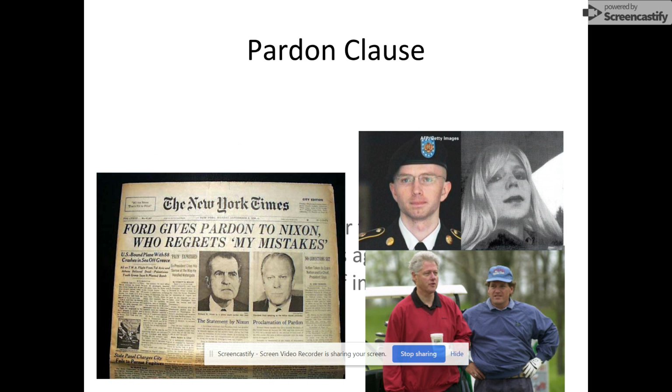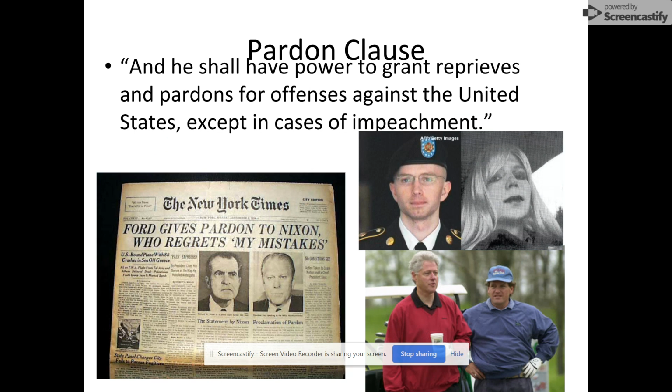All right, another controversial one is the pardon clause. He shall have power to grant reprieves and pardons. So this means that the President of the United States can pardon anyone. And we talked about this in class. The president can decide, I'm going to pardon you. They're free. So there have been many controversial pardons in our history.